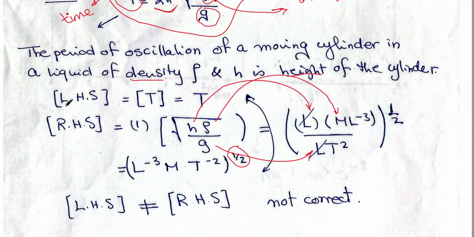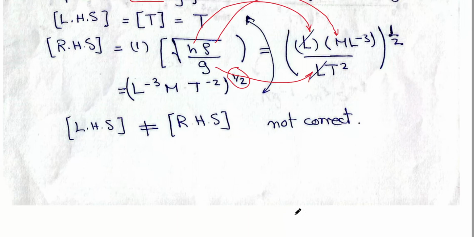Have a look at the left-hand side dimensions, it's T. And have a look at the right-hand dimensions, it is something else. So they are not equal. So this equation is incorrect. It's not correct. This was example number 2.